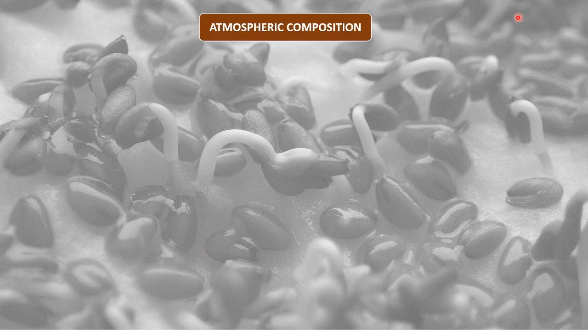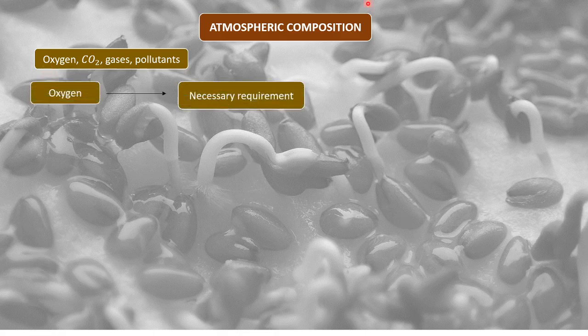Now the other factor is atmospheric composition. So what is atmospheric composition? All those things that are included in the atmosphere. It could be all of the gases, pollutants, oxygen or carbon dioxide, right? So let us understand this in the case of oxygen.